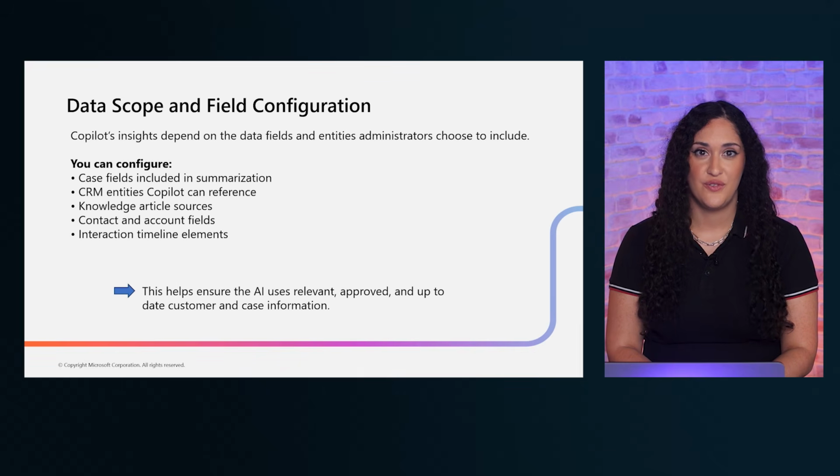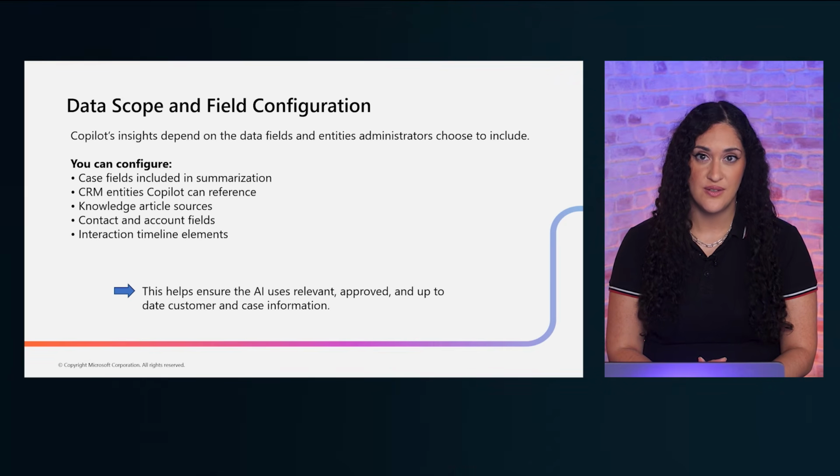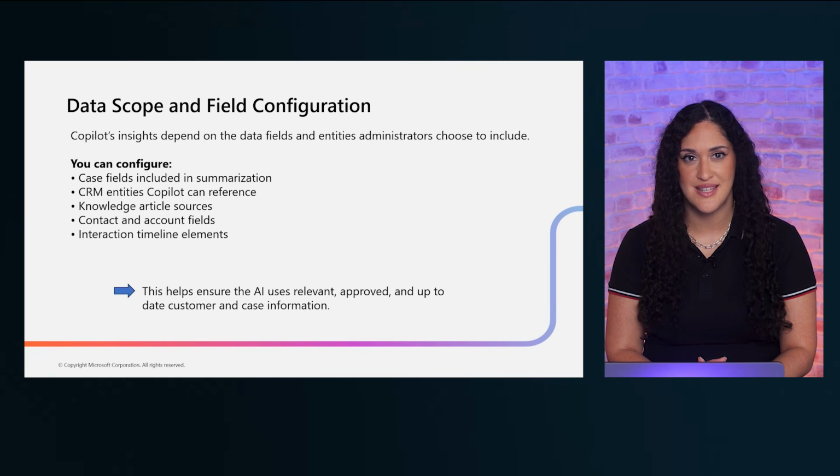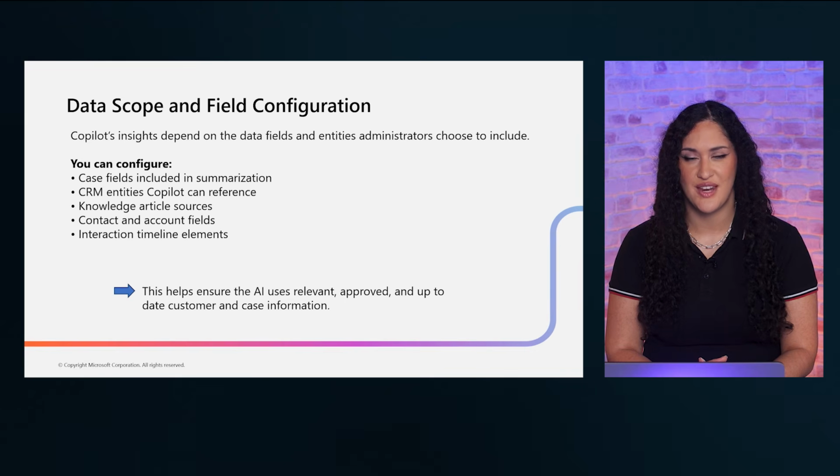Data scope and field configuration determine what information Copilot draws from when generating outputs. You can configure case fields, CRM entities, knowledge article sources, contact and account fields, and interaction timeline elements. This is a critical architecture decision. The goal is to ensure Copilot uses information that is relevant, approved, and up to date.